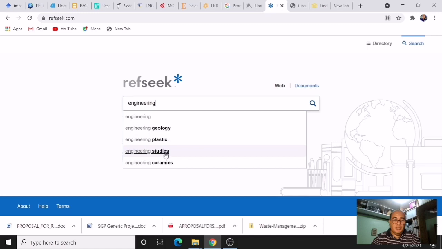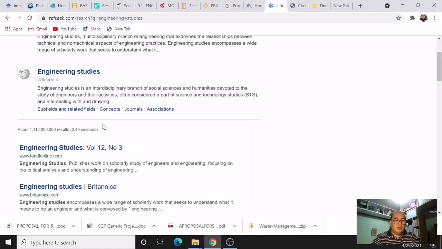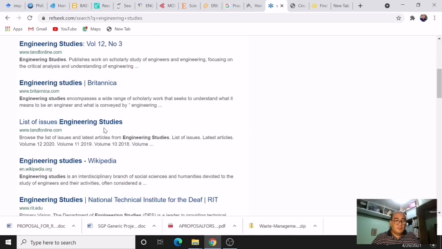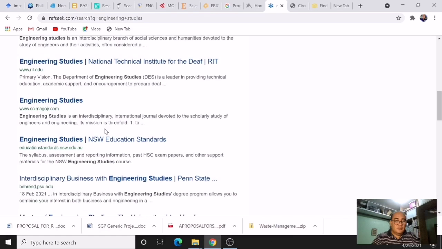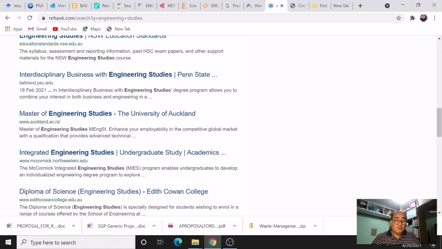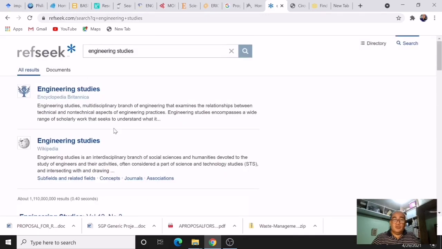So you have here engineering studies and then search. So you have here a link for engineering studies, right? So it will direct you to other links. Hopefully you can find literature as well or even books as your reference. Okay, so this is RefSeek.